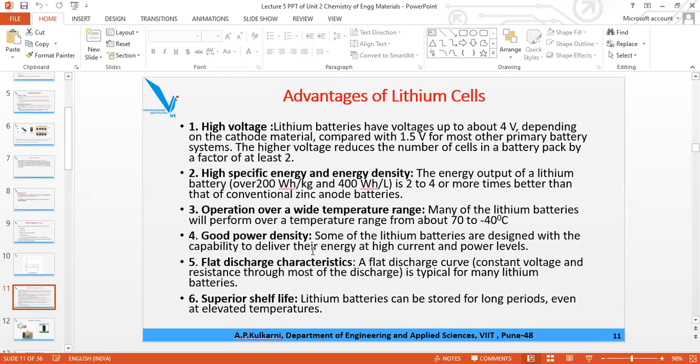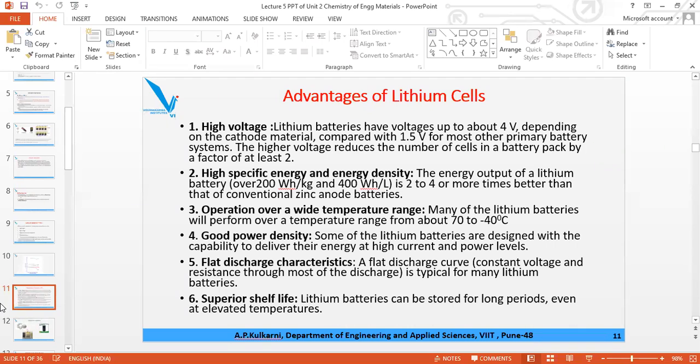So that is called shelf life. So after this battery or cell is manufactured, for how many days or months you can utilize it, that is called shelf life. So without any risk of explosion during storage and utilization, if it is not in use, you can store it for a longer period, and even if it is in use, it will persist. It has a long shelf life.